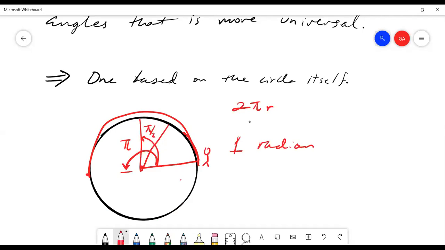Okay, so does this make sense? I fear that I did not explain this super well. But basically, 1 radian is the angle subtended by the radius when wrapped around the arc of a circle. And so when you wrap the circumference around the circle, you've gone all the way around the circle, and therefore there are 2 pi radians in a full circle. Okay, so I hope that makes sense.